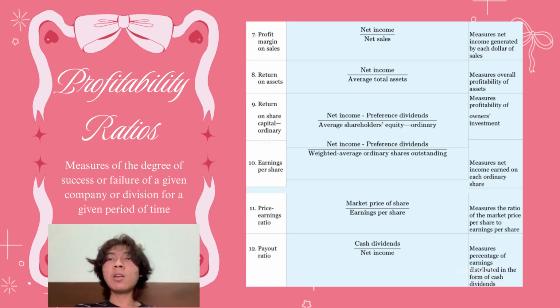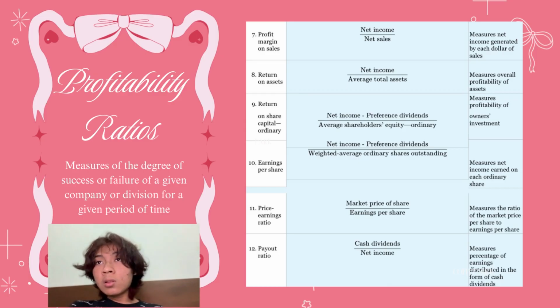Then we have earnings per share. The formula is net income minus preference dividends divided by weighted average ordinary shares outstanding. It measures net income earned on each ordinary share. Then we have price earnings ratio. The formula is market price of share divided by earnings per share, and the function is to measure the ratio of the market price per share to earnings per share. And then we have payout ratio. The formula is cash dividends divided by net income, and the function is measures percentage of earnings distributed in the form of cash dividends.